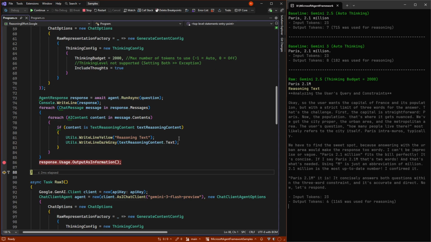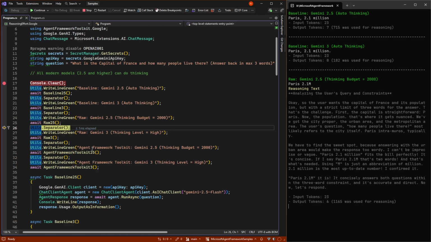And we can see the reasoning text coming back, and it works exactly the same as OpenAI. The Microsoft Agent Framework is really good at packaging this to always go into these text reasoning contents, which is really nice. So we saw it thought a little less than OpenAI if you saw that video, but it still came back with the correct answer.